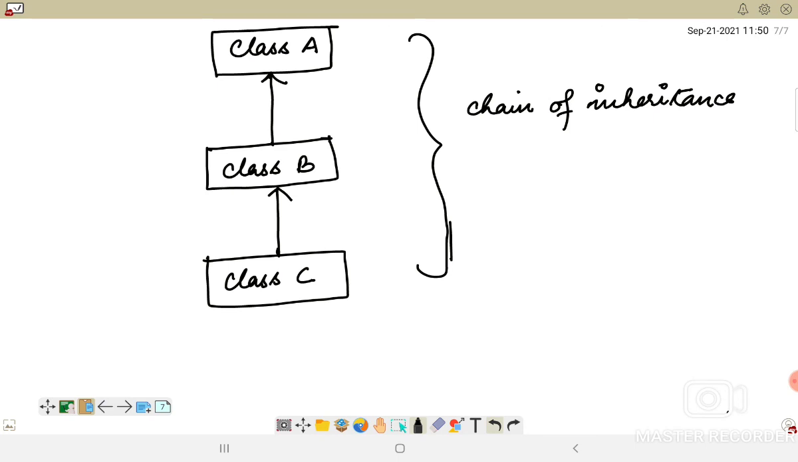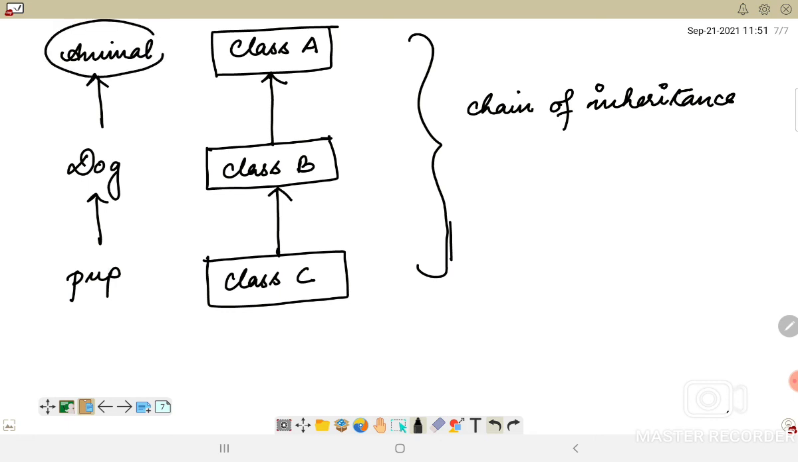Let's say we have an animal class here. The animal class is inherited by a dog class, and this dog class is inherited by a pup class. So all the properties of animal would actually be inherited by the pup. So this is your multi-level inheritance.